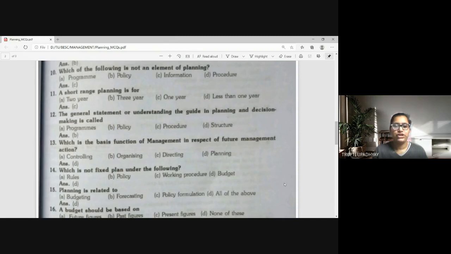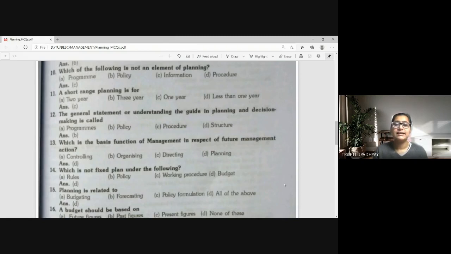Short range planning is for A. 2 years, 3 years, 1 year, less than 1 year. Short range planning is basically of 1 year. Answer is 1 year.